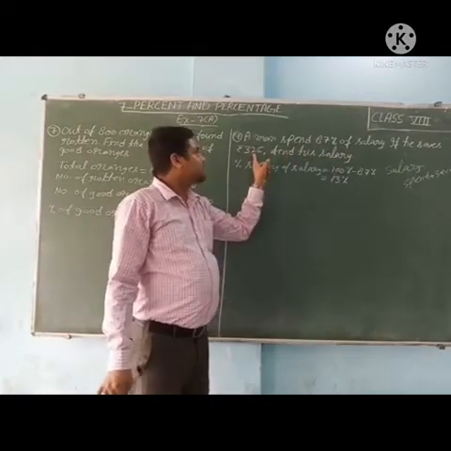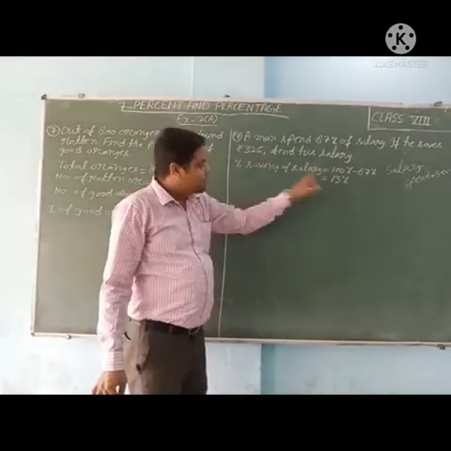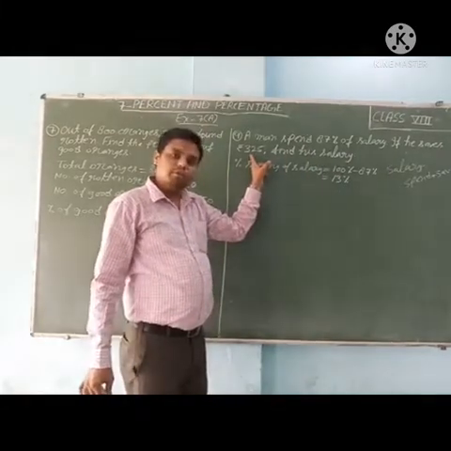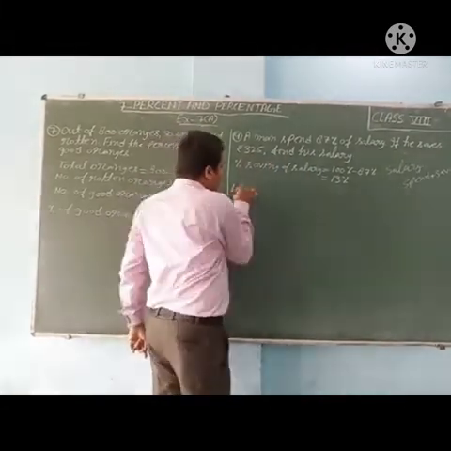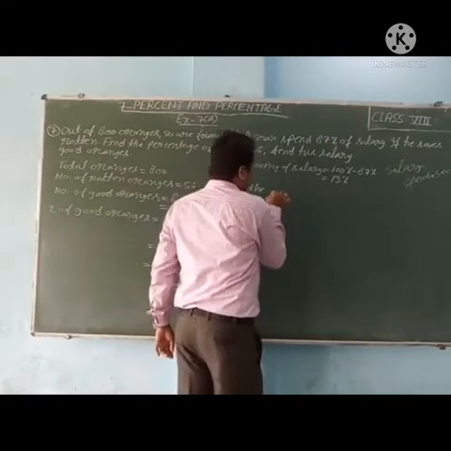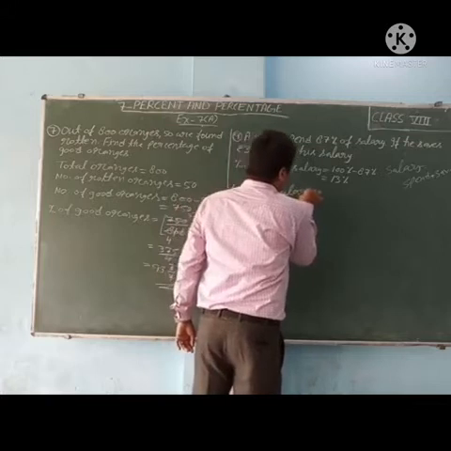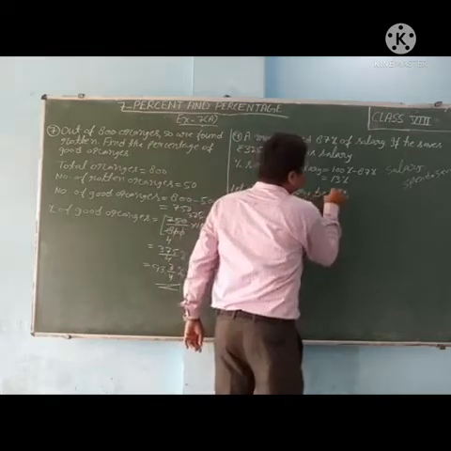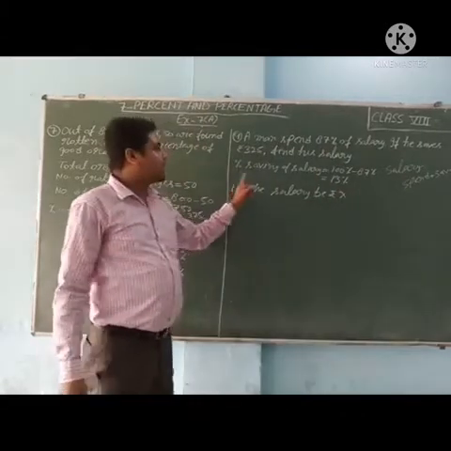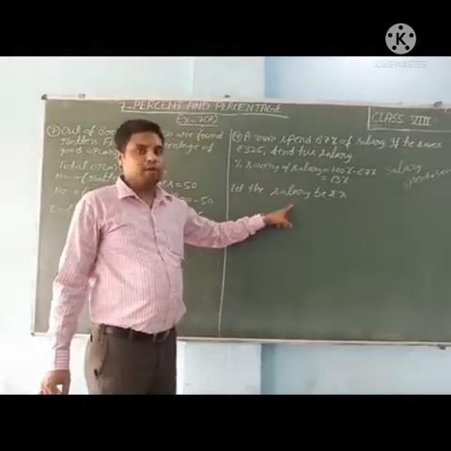He saves 325. Percentage is also given for saving and in rupees also. So let the salary be rupees X. So now we will find the saving in terms of X.